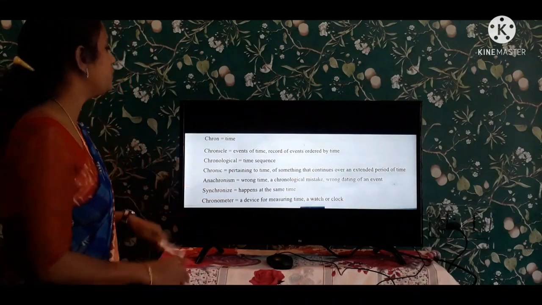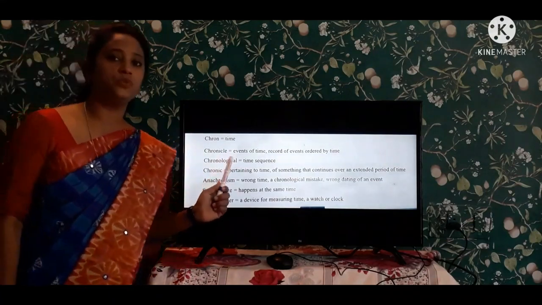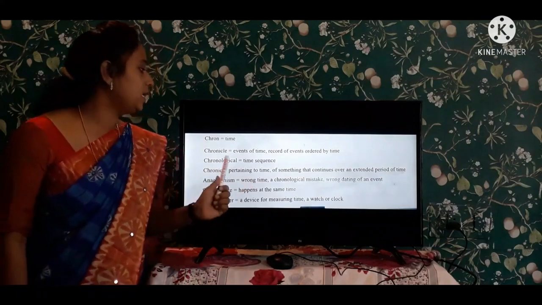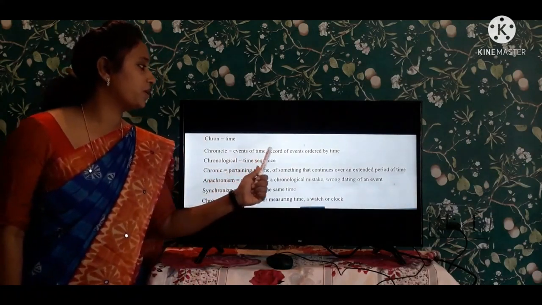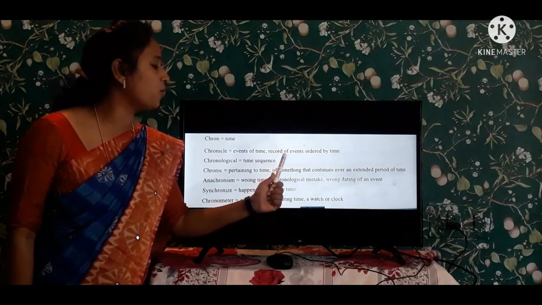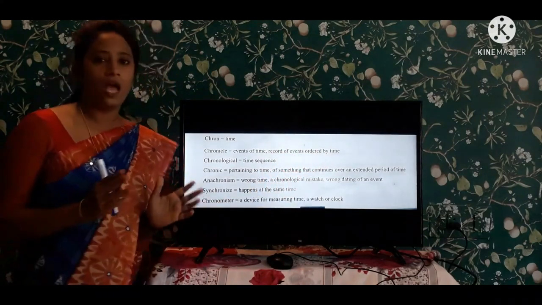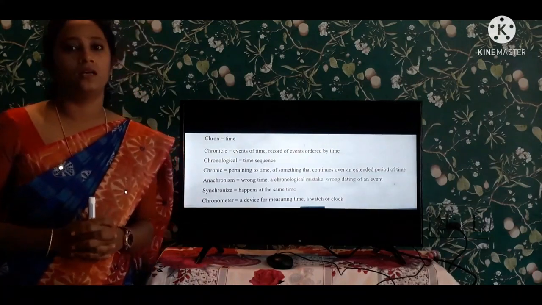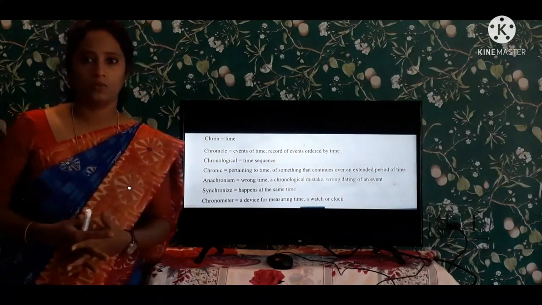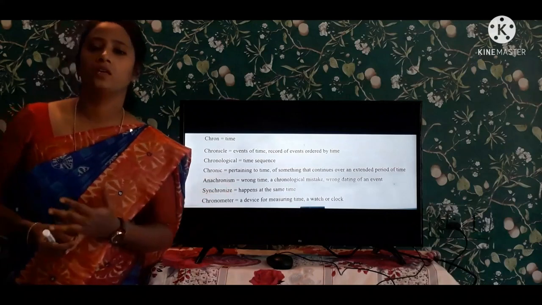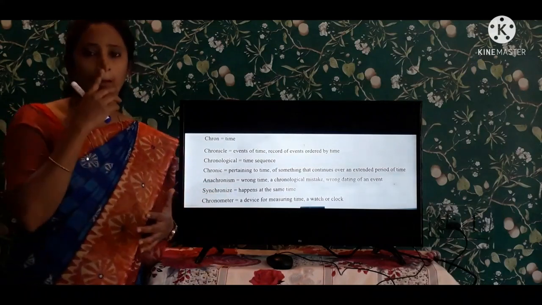See here, the first one is chronicle. Events of time, record of events ordered by time. See, we are having many events in our India. We are having Republic Day, we are having Independence Day.